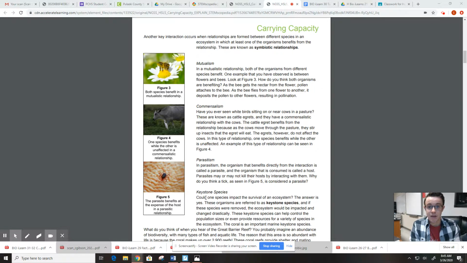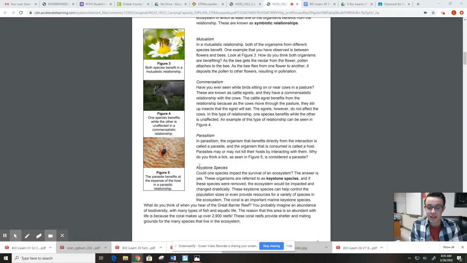Commensalism is a symbiotic relationship in which one species benefits and the other one is not affected. It's not harmed, it's not helped, it's not affected at all. These are kind of rare, but there is an example of that in your STEMscopedia. And then the last one is called parasitism. This is where you have an organism that benefits and one that is harmed. So you have a parasite and a host relationship there.